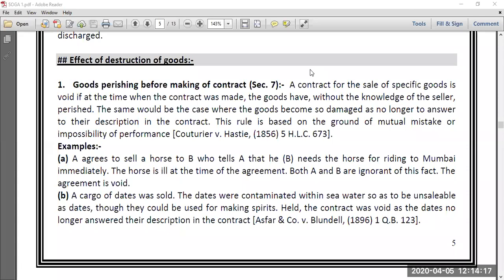Goods are specific. Understand? But on the previous night, because of heavy rain, all the 500 bales of sugar were absolutely perished. But Kishorbhai, the seller, did not know this fact. The moment both the parties came to know about this fact, the